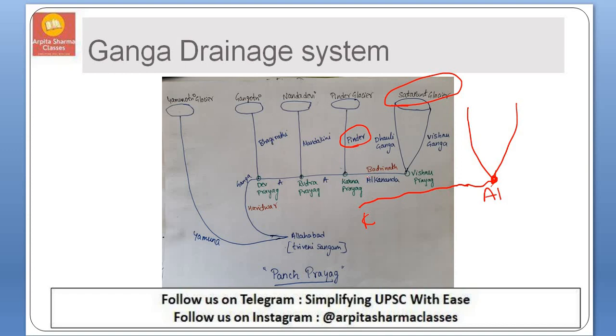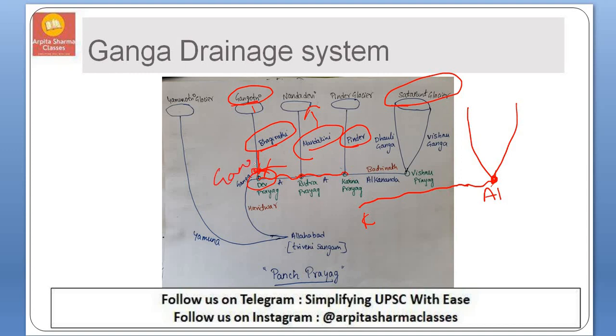So this Pindar River and Alaknanda River meet in Karna Prayag, and this Alaknanda River carries the water of Pindar River and moves through Rudra Prayag. In Rudra Prayag it is met by Mandakini River. This Mandakini River originates from Chorabari glacier and later this Alaknanda moves forward. In Dev Prayag it is met by Bhagirathi River. Bhagirathi River originates from Gangotri glacier.